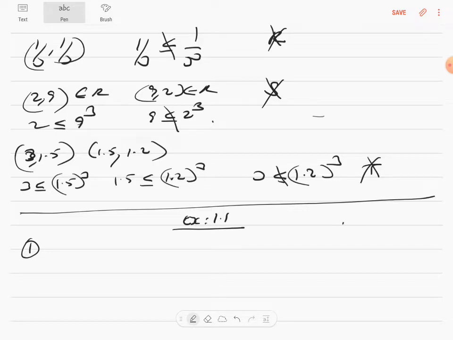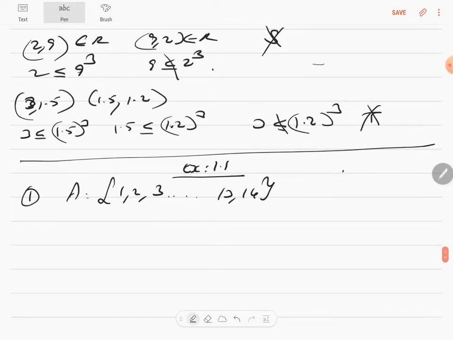So a relation R on a set A, where set A is given to be 1, 2, 3, up to 13, 14. What is the relation? R is given by x comma y, where 3x minus y is equal to 10. I'm recording, no, once again.